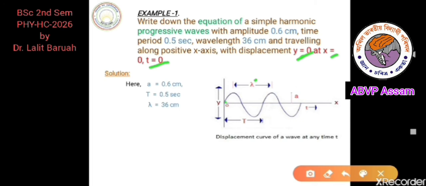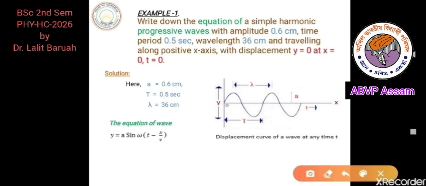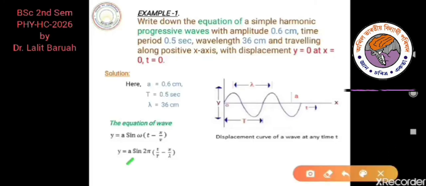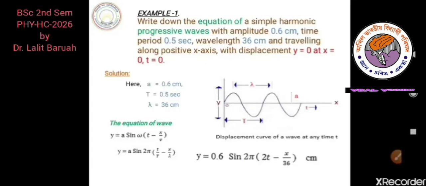So the displacement is also 0. Since we know the wave equation is this one, we will convert this equation into another format, this one. Here we know the value of amplitude A, wavelength lambda, and time period T. That's why we will put in these values and we will get our required wave equation for the progressive wave.